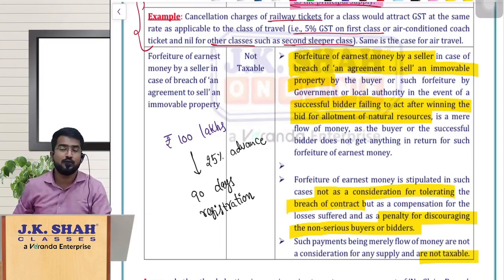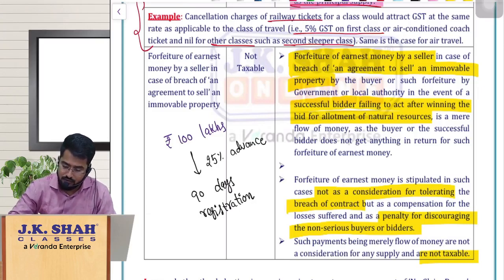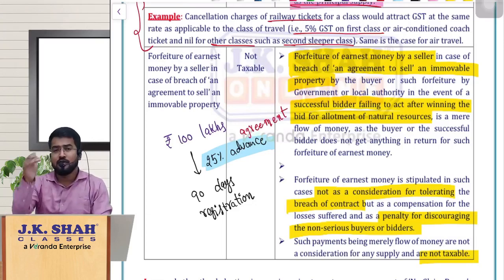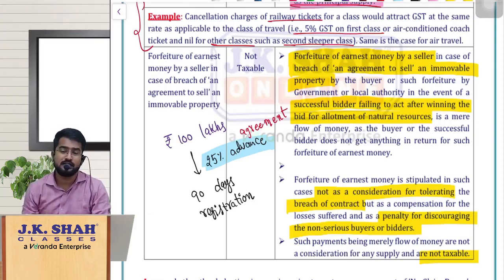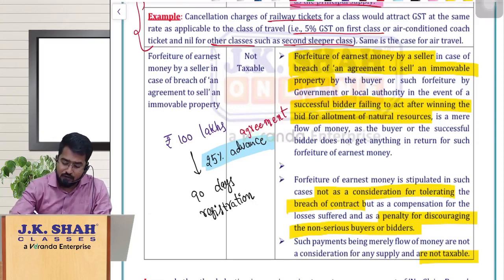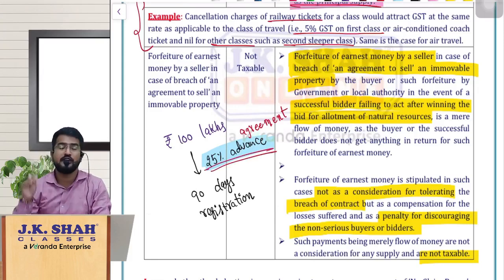That means first I will pay you 25 lakhs and we will make an agreement. After making this payment of advance, we will make an agreement, so there is an agreement to sell that land. The condition will be that within 90 days you should make the payment and we will go for registration. By any chance if you fail to make that payment within 90 days, then the registration will not be taken up, and whatever advance you have paid shall be forfeited.